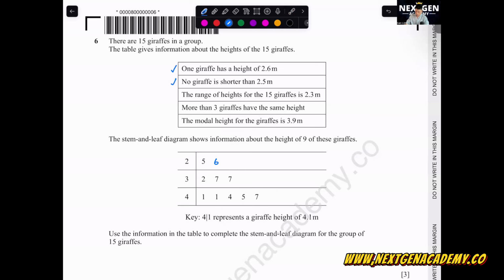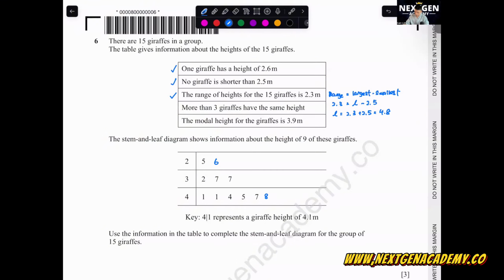The range of heights for the 15 giraffes is 2.3 meters. What is the definition of range? Range is your largest minus smallest. We know that the smallest is 2.5. What is the largest? We have 2.3. Largest, we don't know what it is, so let's call it L. L minus smallest, which is 2.5, equals 2.3. So what is L? L is 2.3 plus 2.5, which equals 4.8. Here, we don't have 8, so let's put an 8 here. Done.